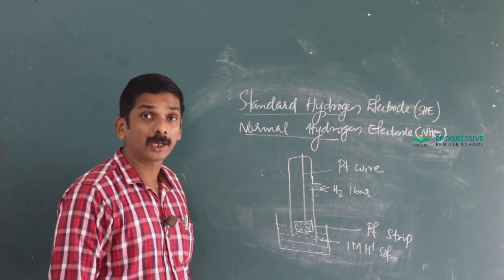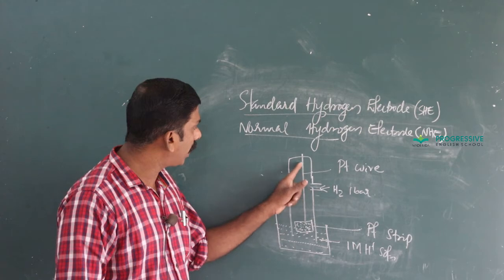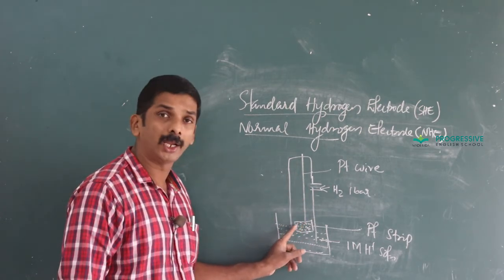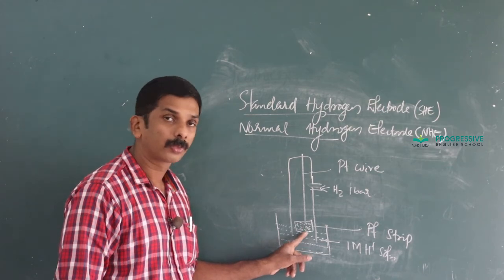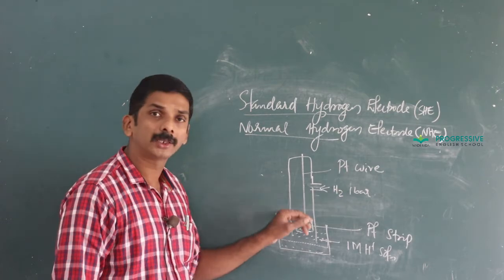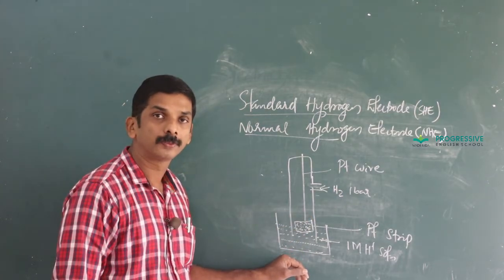It is a reference electrode which consists of a platinum wire fitted with a platinum strip and coated with finely divided platinum. It is enclosed in a glass jacket through which hydrogen gas at 1 bar pressure is bubbled.